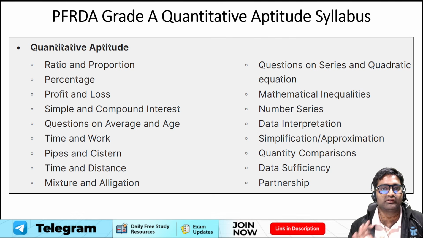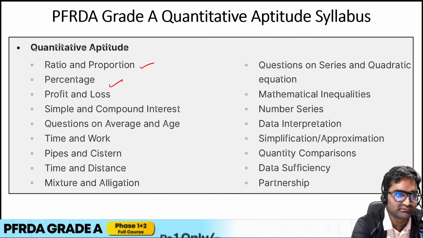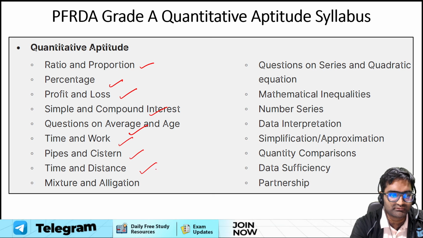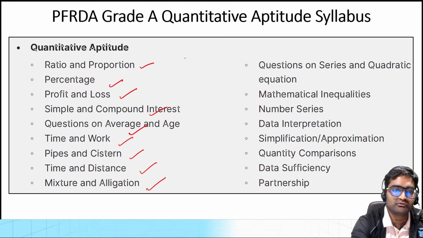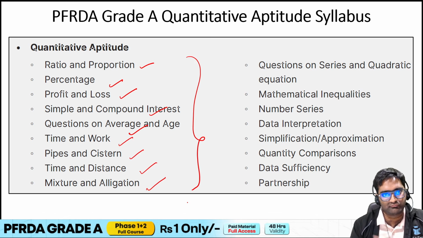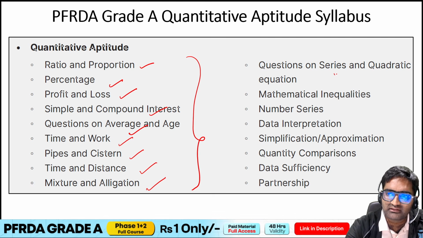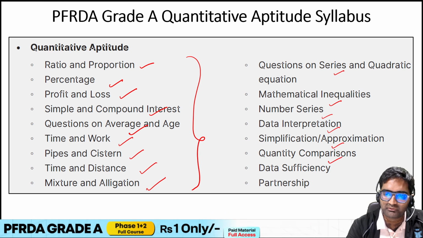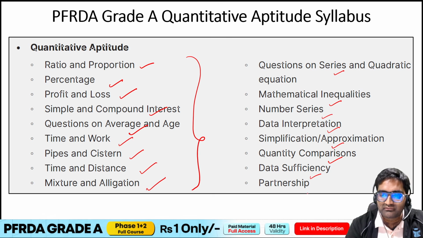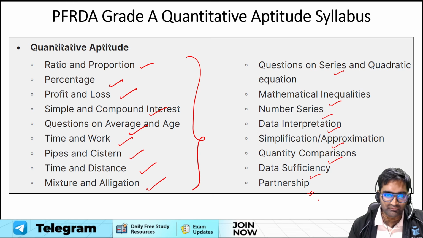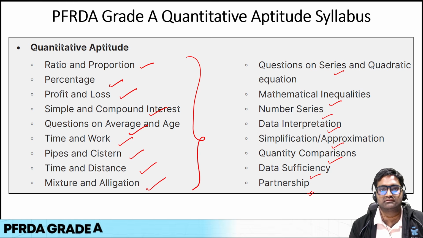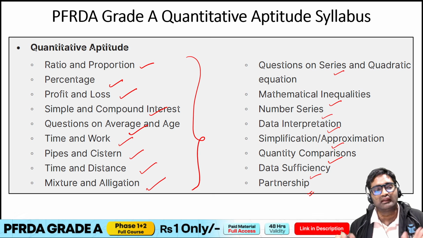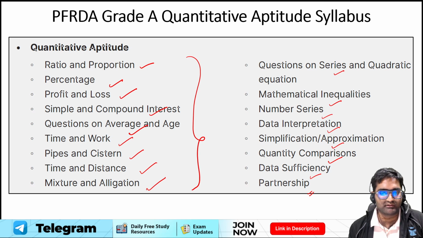Let me take you through the topics from where the questions are asked in all of these 4 subjects. In quantitative aptitude, we see ratio and proportion, percentage, profit and loss, simple and compound interest, average and age, time and work, pipe system, time and distance, mixture and allegation. These are the basic topics of quantitative aptitude. Then series and quadratic equation, mathematical inequalities, number series, data interpretation, simplification and approximation, quantity comparisons. Then data sufficiency and partnership related questions are also asked in the exam. This is the range and breadth of the topics from where the questions are asked in quantitative aptitude, and this is based upon previous year questions, as I have already told you.